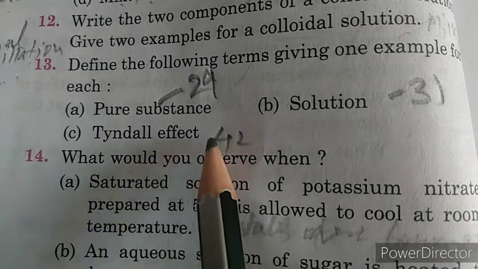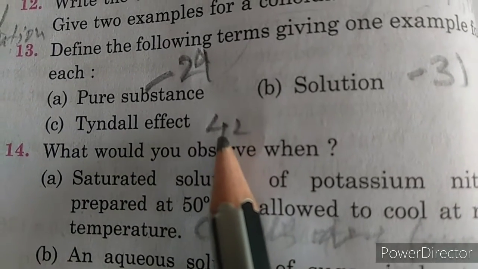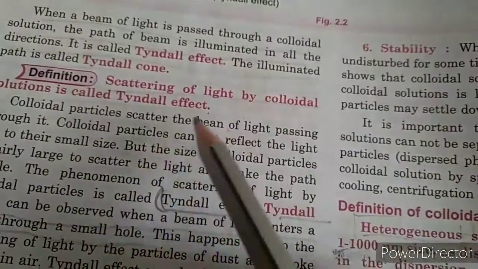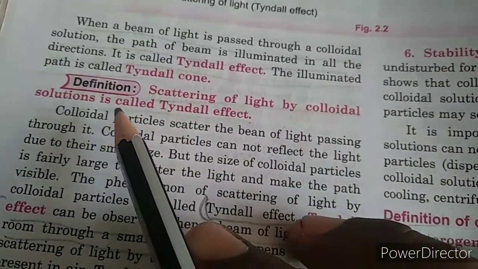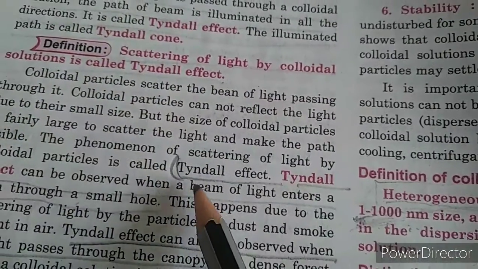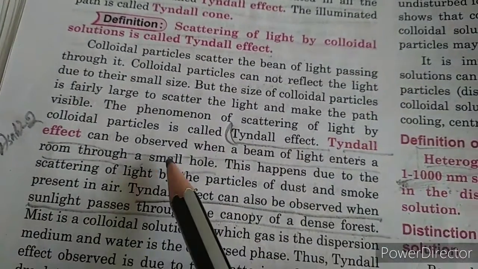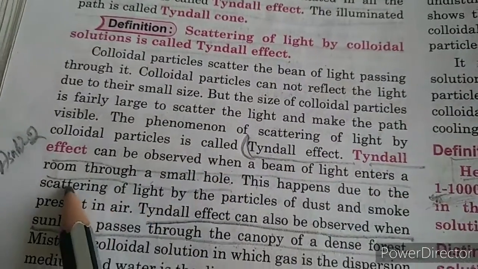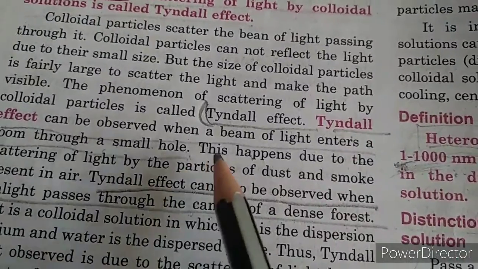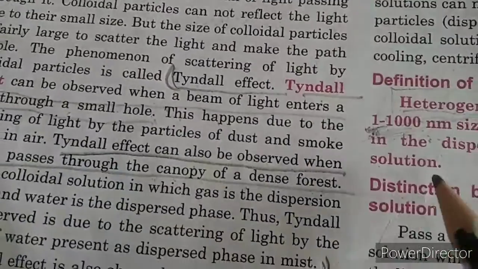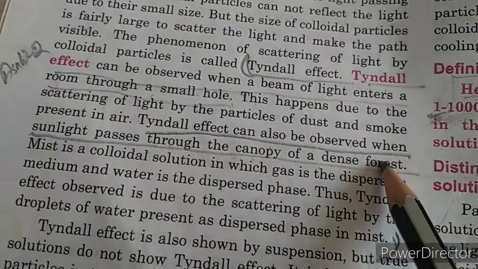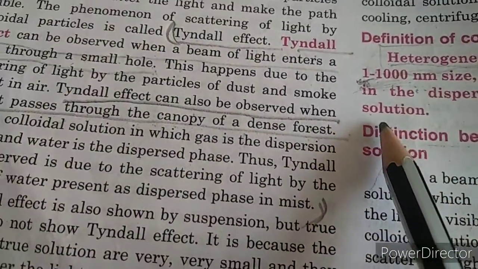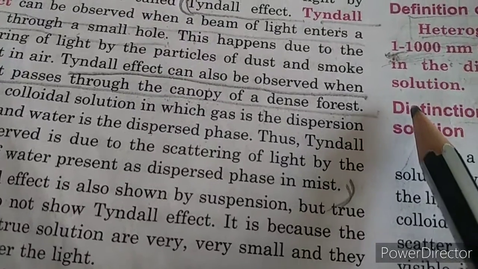Now next thing is Tyndall effect, which has been given on page number 42. You can write it from there. This is the definition of Tyndall effect. The scattering of light by the colloidal solution is called Tyndall effect. Some examples: Tyndall effect can be observed when a beam of light enters a room through a small hole. This is a daily life example. After that you can write: Tyndall effect can also be observed when sunlight passes through the canopy of a dense forest. These are some examples of Tyndall effect.